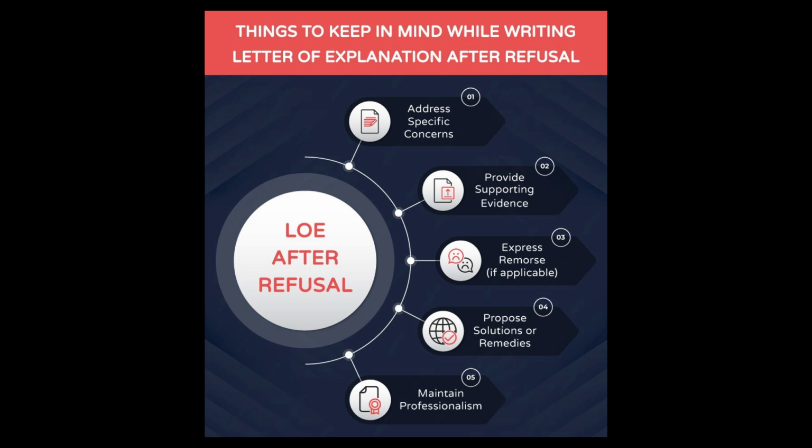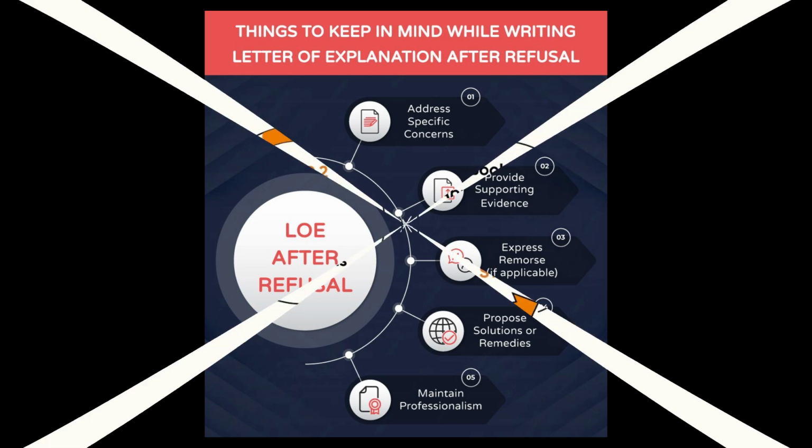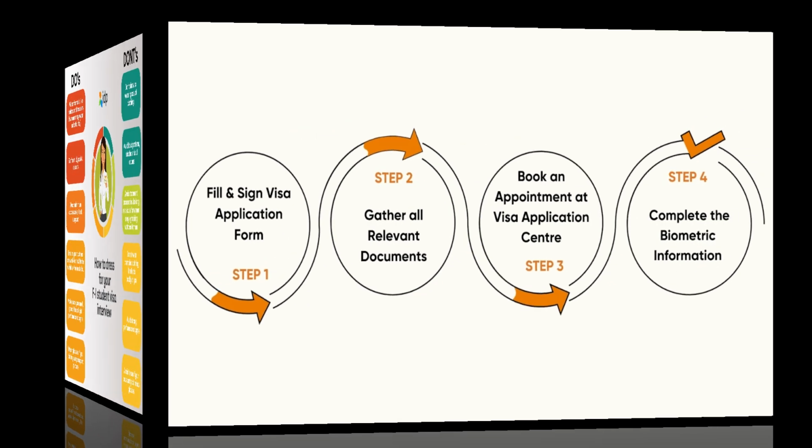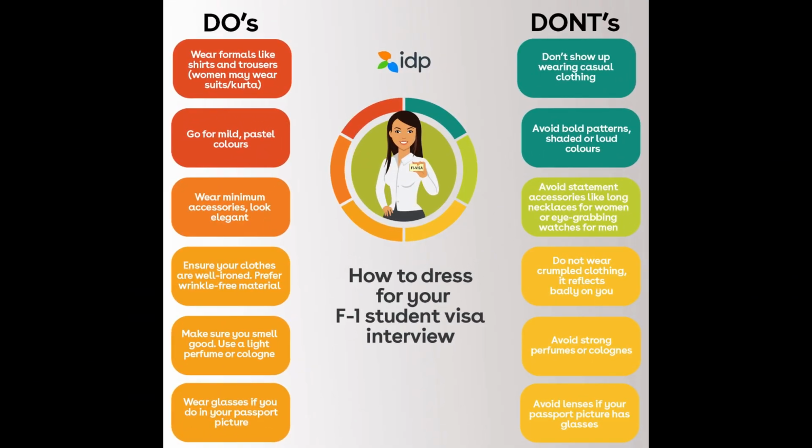If it was a financial issue, ensure you have clear and sufficient proof of your ability to cover costs. Make sure all documents are complete, up-to-date, and address the specific concerns from the previous application. If your visa process requires an interview, focus on addressing the concerns that led to your previous denial. Be confident, honest, and clear about your intentions.